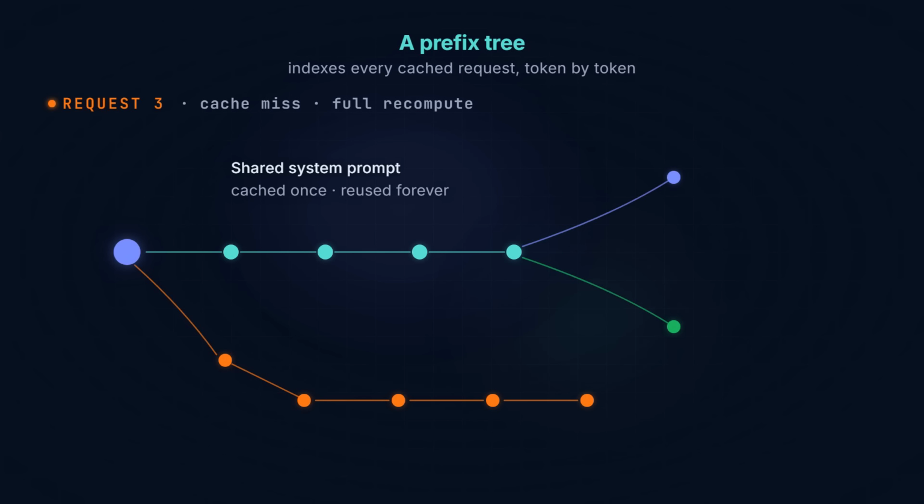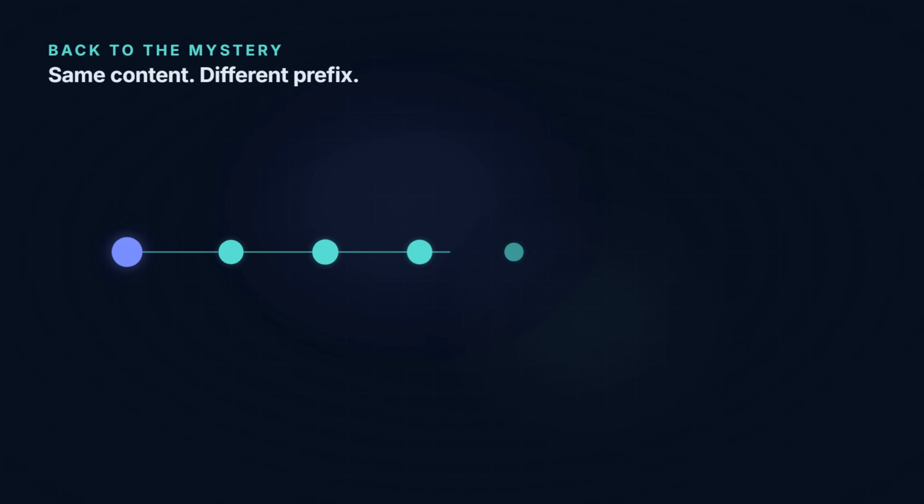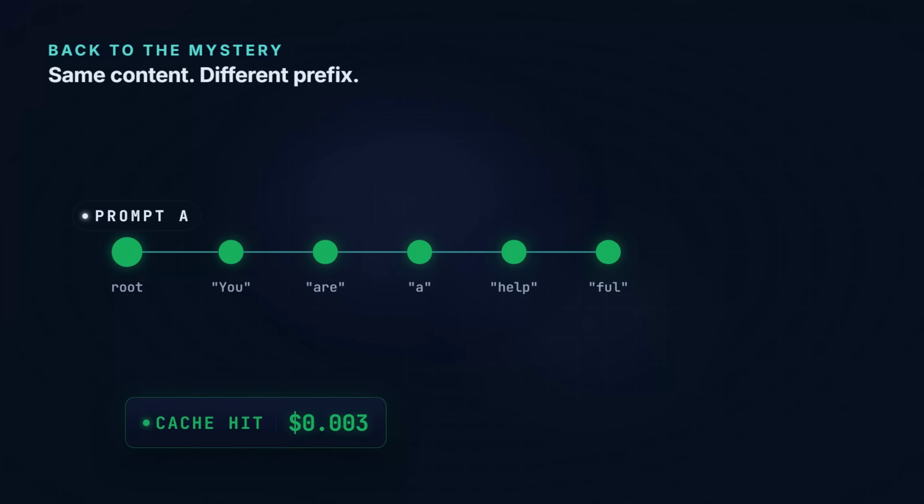Full compute from scratch. Which brings us back to our mystery of the two prompts with vastly different costs. Prompt A puts the system prompt first. The tree has this exact path already. Every token matches, and we get a cache hit. 80% of the KV computation skipped.